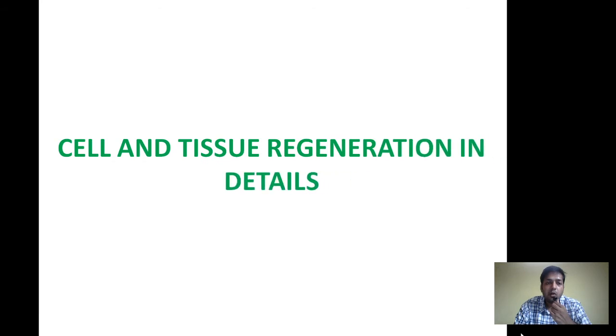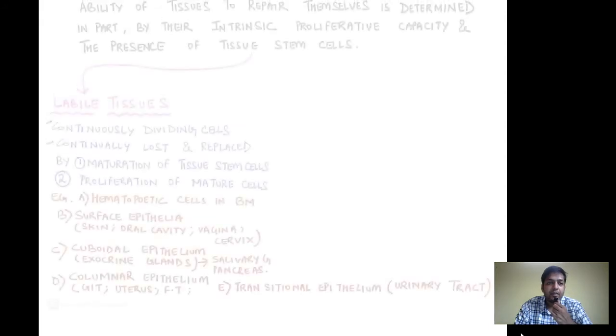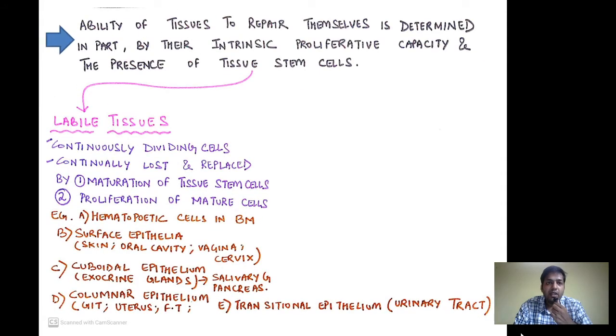Now, we will read about cell and tissue regeneration in detail. The ability of tissues to repair themselves is determined in part by their intrinsic proliferative capacity as well as the presence of tissue stem cells. Depending on the capacity of regeneration, tissues can be divided into three main types: the labile tissue, the stable tissue, and the permanent tissue.